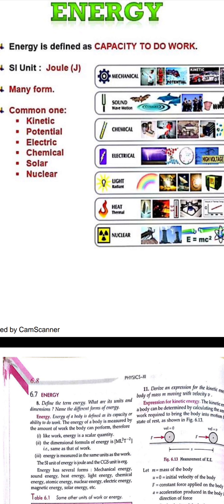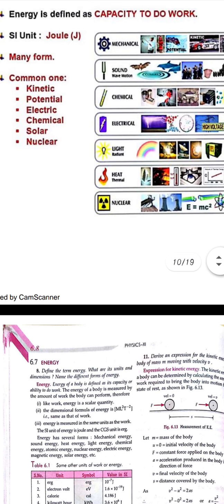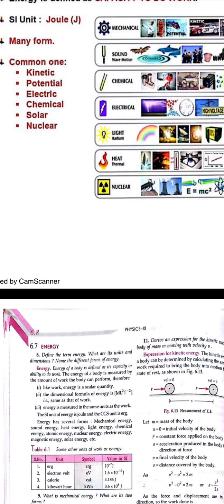We are not deriving any formula for it. We are saying that it is directly proportional to the work done. It is just a measurement of the amount of work that can be performed by a body. So it will have the same unit as that of the work done. The SI unit of energy is the joule itself. And here are some of the forms of energy: kinetic energy, potential energy, solar, nuclear, electrical, chemical energies. There are many more energies also.